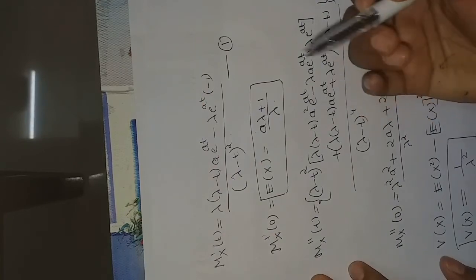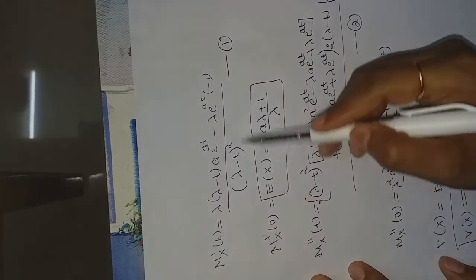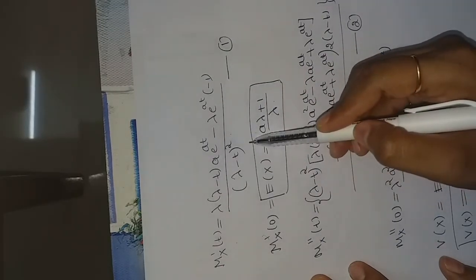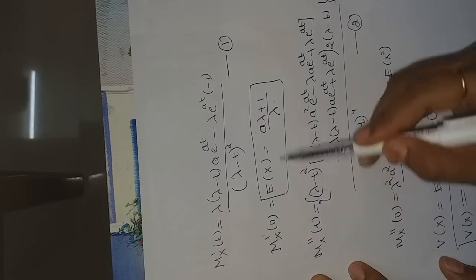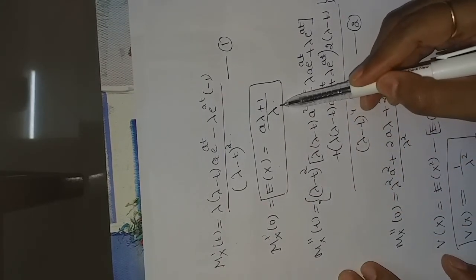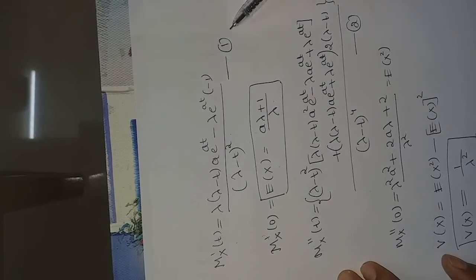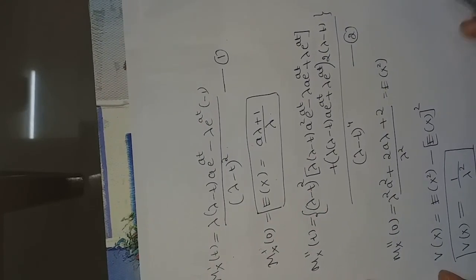Then to find the expectation, we need to differentiate mx of t with respect to t. Using the quotient rule, we get this. Then putting t equal to 0 on both sides, we get mx dash of 0, that is expectation of x, as a lambda plus 1 divided by lambda. Further differentiating equation 1 with respect to t, we get mx double dash of t.